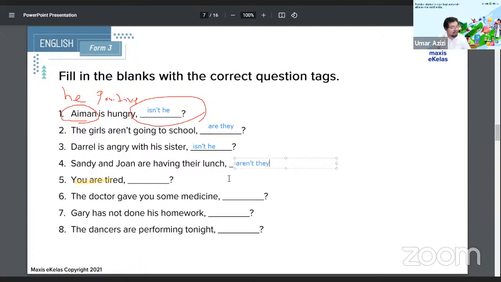So yeah, I think everyone's on the same page now. We understand that if the statement's positive, the question is a negative. I've said this so many times. I think even you are getting tired about it. Are you? Aren't you? So you are tired. What's the answer for this one? So you are tired. So you is already somewhat the pronoun, I guess, so you can use it. And you are is positive. So the negative is.